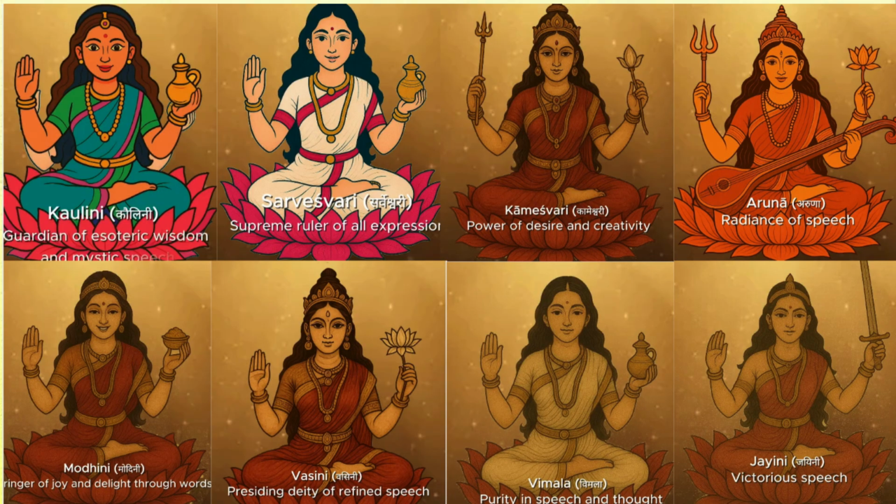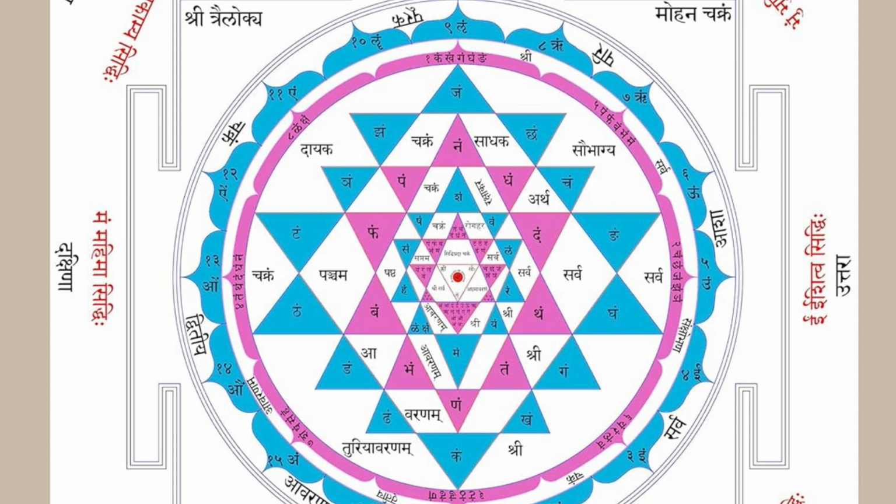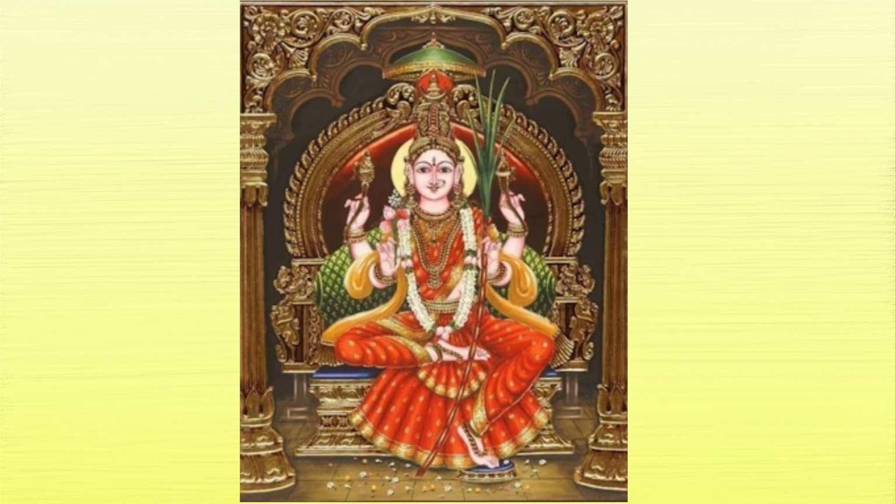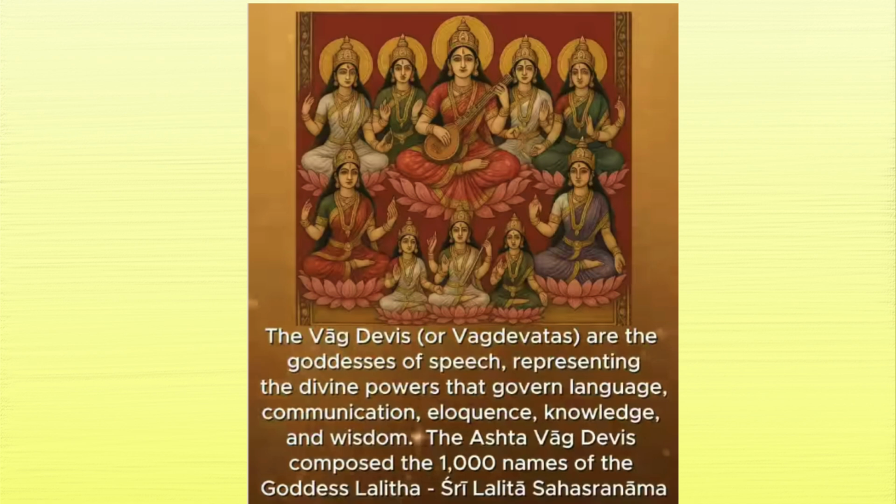These Devis rule all alphabets in Sanskrit grammar, which means that they control all mantra, speech, sound, and knowledge. These eight Devis are considered to be the highest speech energies of Ma Lalita Tripura Sundari. These Vag Devis have a mastery over the language.